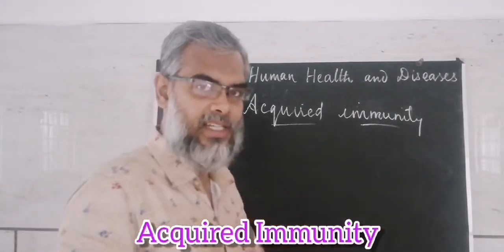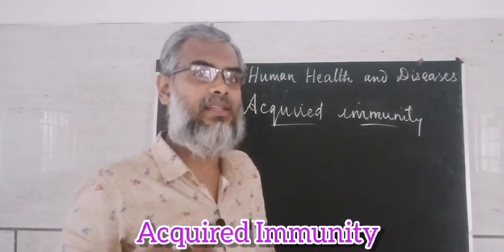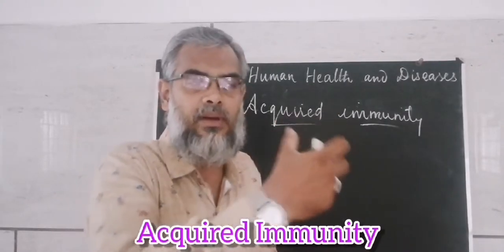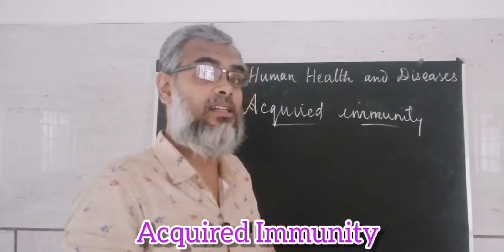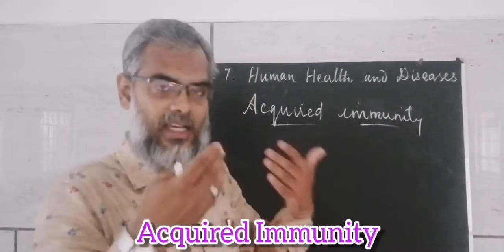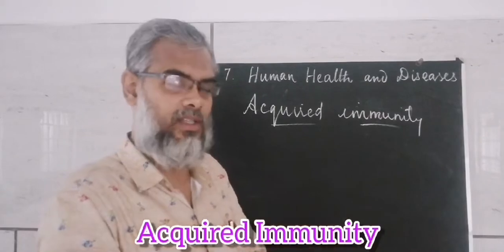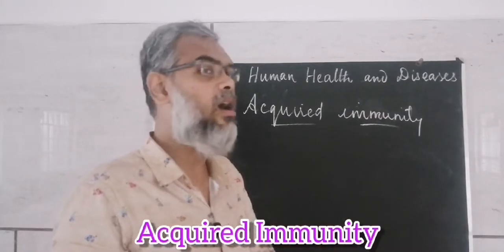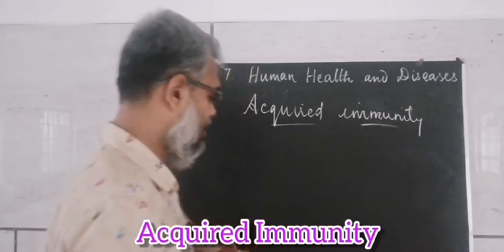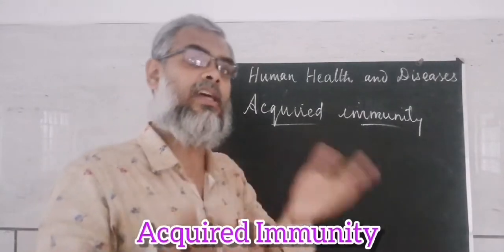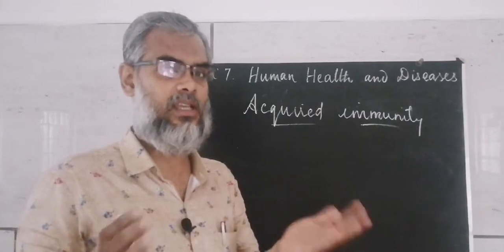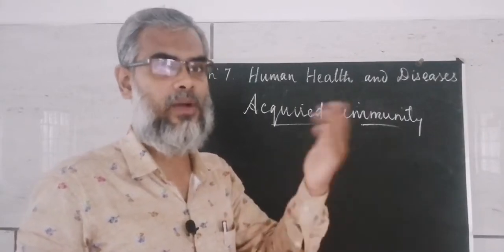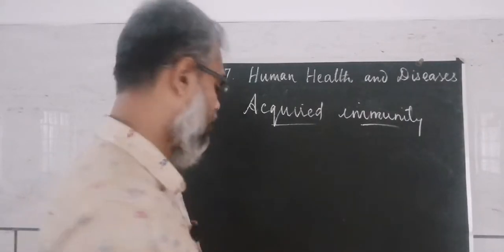Some of the body's resistance is created by the specific pathogen. In those conditions, our body acquires some of the immune power. So how does it happen? Let's discuss. Before discussing the types of acquired immunity, how this acquired immunity happens, there are two components.